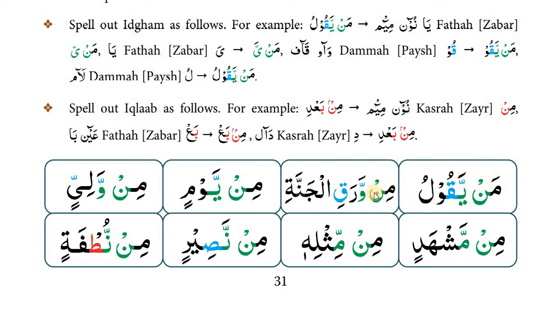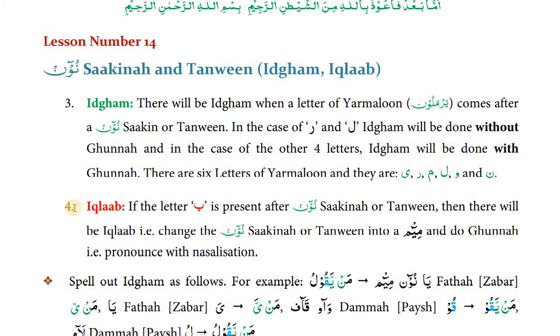Man yaqulu. The last case of noon sakin and tanween is iqlaab. If the letter ba is present after noon sakin or tanween, then there will be iqlaab. If a letter of yarmaloon comes after noon sakin and tanween, idgham will be done. And if the letter ba comes after noon sakin and tanween, we will do iqlaab. What is iqlaab? Change the noon sakin or tanween into a mim and do gunna.